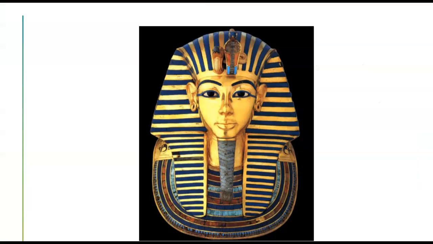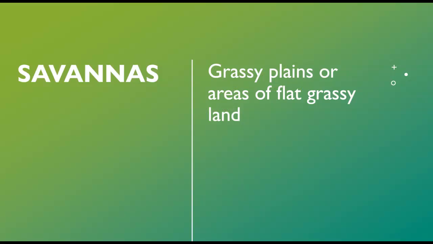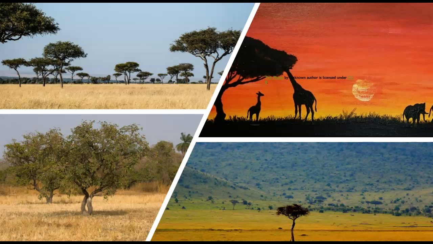But that is his death mask, is what it's called, but it was put on his mummy like a helmet, and it is real gold, and that blue we'll talk about later is called lapis lazuli, and that is a really rare, very precious gem from ancient times. Savannas, grassy plains or areas of flat grassy land. So further south in Egypt, there is this type of landscape as opposed to just being desert or that fertile area by the Nile. And you might have seen pictures of this in other places like the African savanna. Remember, Egypt is in Africa.